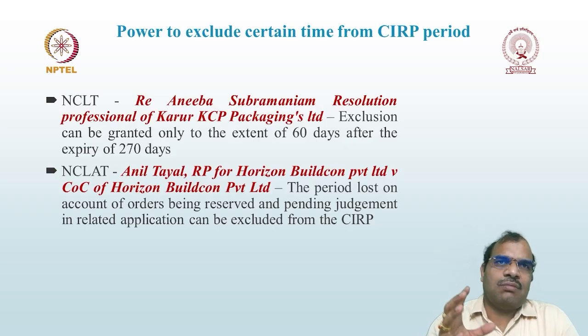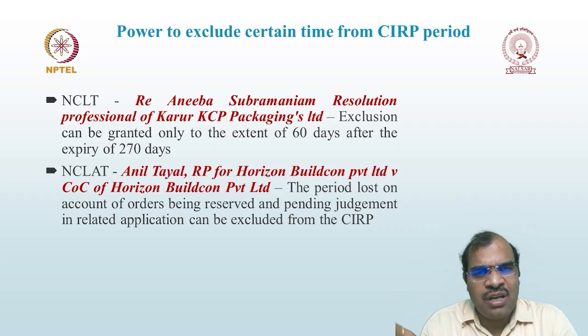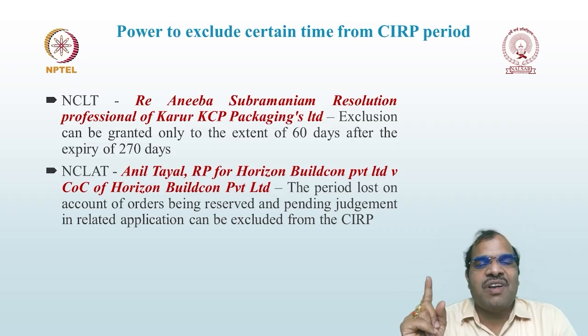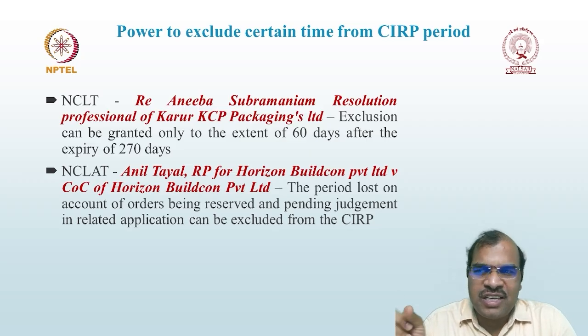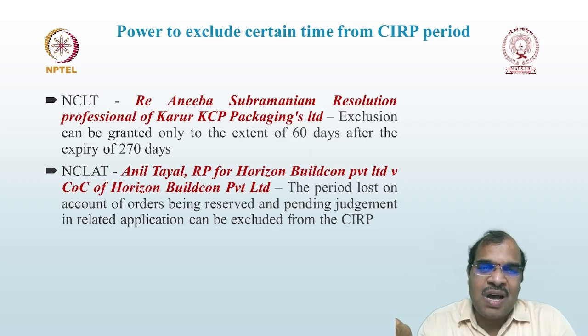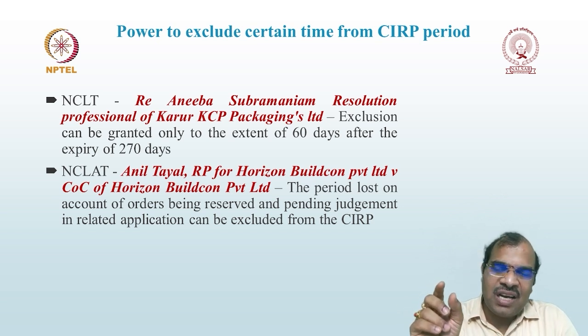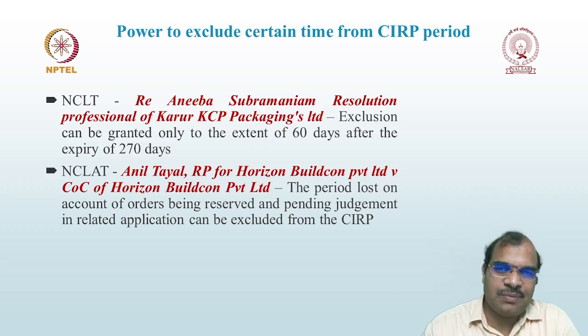Maybe the CIRP process is going on and in parallel there are other proceedings against the company or by the company related to the CIRP process. If the orders are reserved or any judgment is pending in such a matter, you cannot continue the CIRP process until that other matter is decided. That's why, while calculating this 60 days, those dates can be excluded.